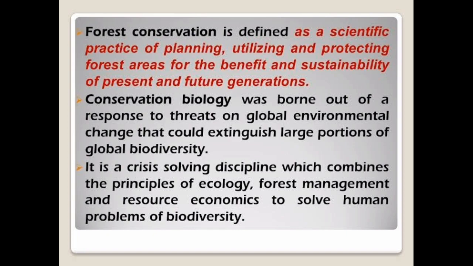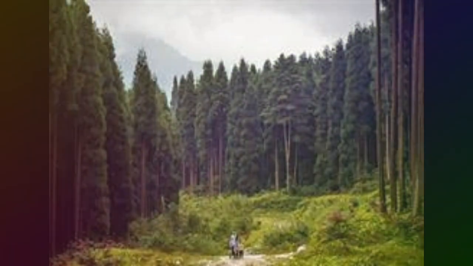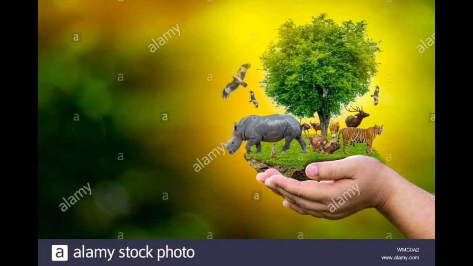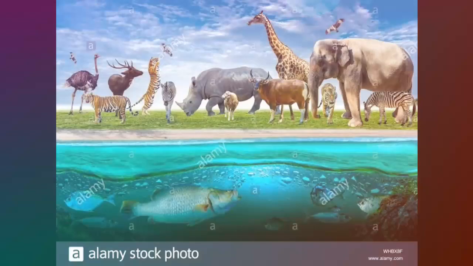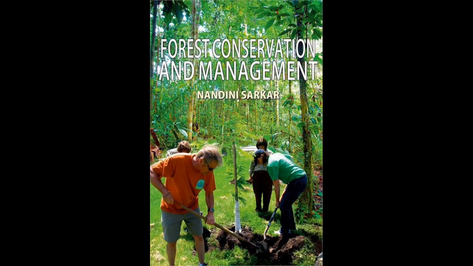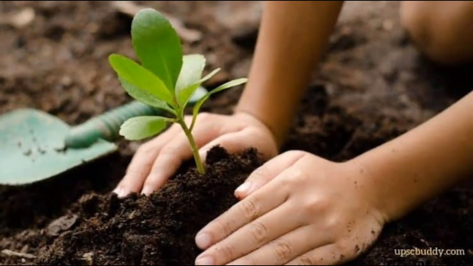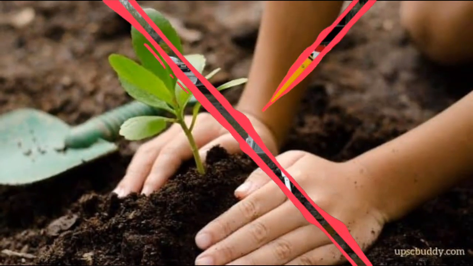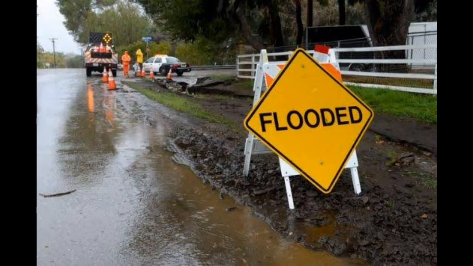Next topic is forest conservation. Forest conservation means conserving forests. Trees and forests are very important for human life. Nowadays, the life of living organisms in the forest has become very unsafe because a large number of trees are being cut off. So we need to plant more and more trees, and we have to conserve more trees.